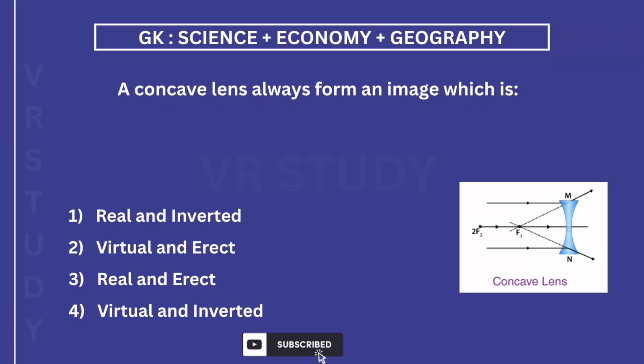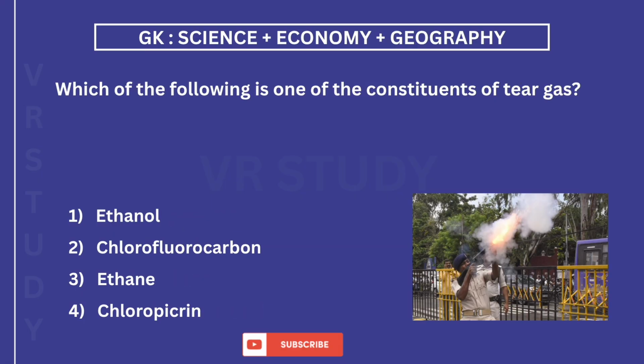A concave lens always forms an image which is. The answer is 2. Virtual and erect. Which of the following is one of the constituents of tear gas? The answer is 4. Chloropicrin.